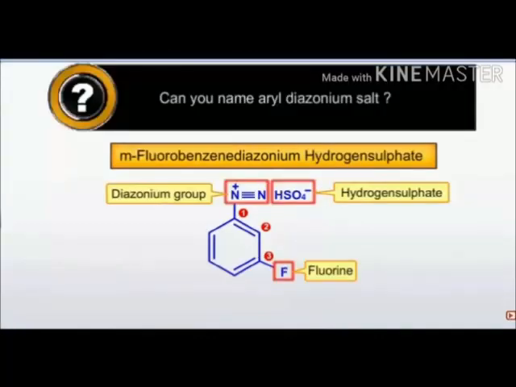Like if you are given to name the following salt, with a fluorine at the meta position, we say meta fluorobenzene diazonium hydrogen sulfate, because hydrogen sulfate is attached to the diazo group. You can see how we are naming this type of compound. In exams these questions come for naming.